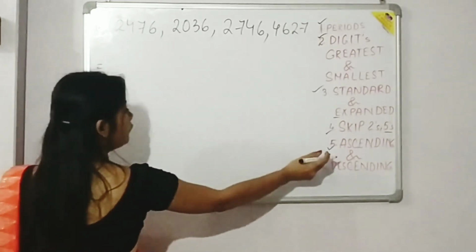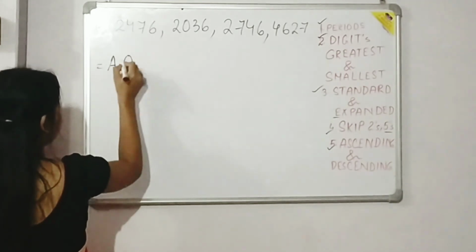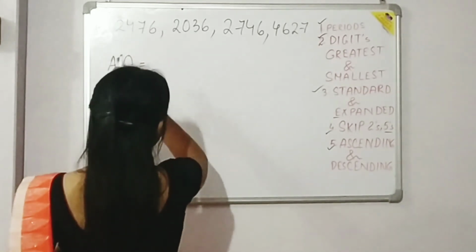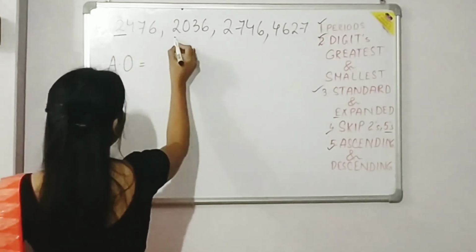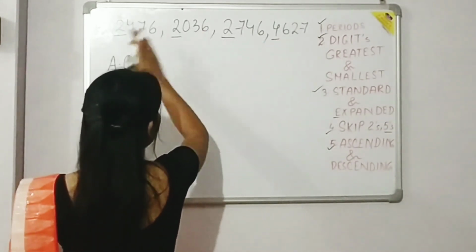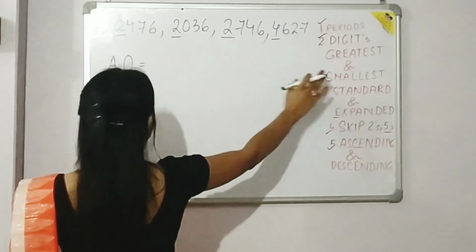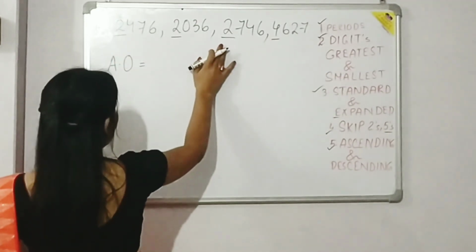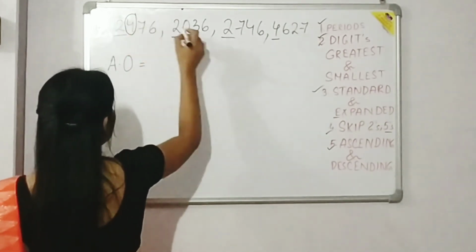So first of all, we will do ascending. Let me write A for ascending order. So let us search which one is the smaller one. For that, what we have to see? We have to see the first digit. See, 4 is greater among these 4 numbers, so we will write 4627 at the last. Let us see in these 3 numbers which one is the smaller one. So after checking the first digit, we will check the second digit.